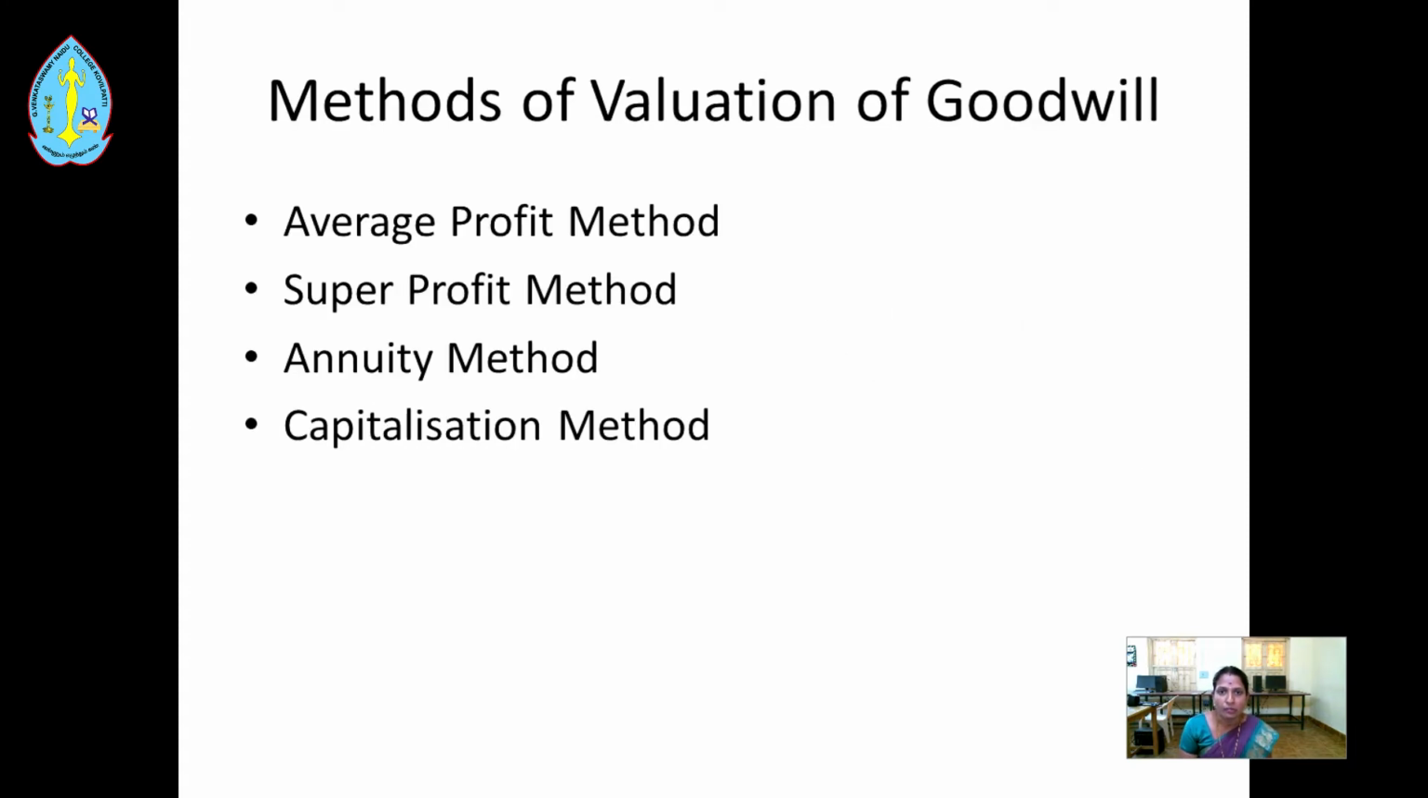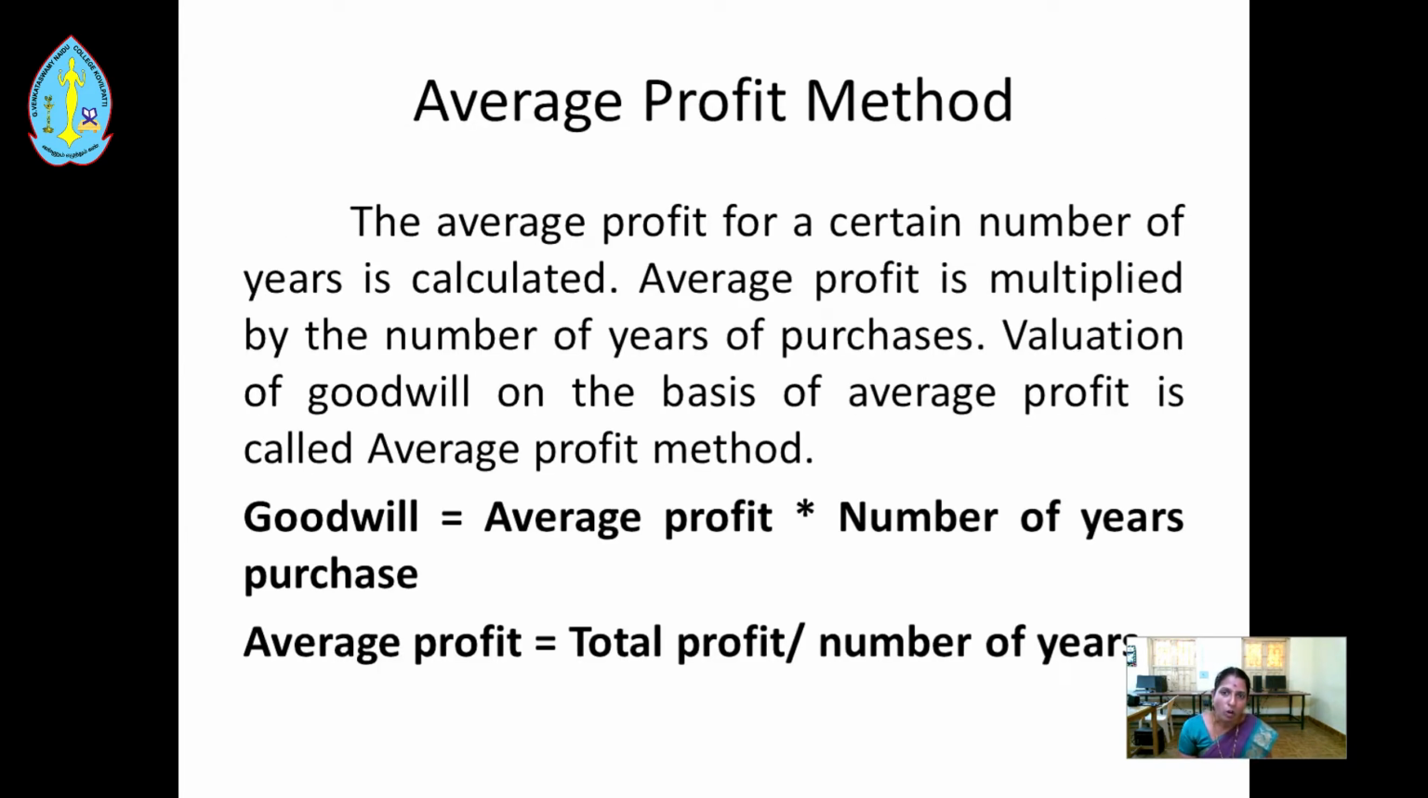Next, methods of valuation of goodwill. Number 1, average profit method. Number 2, super profit method. Number 3, annuity method. Number 4, capitalization method. Number 1, average profit method.